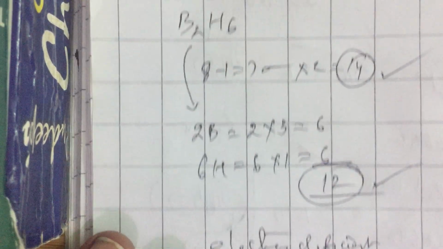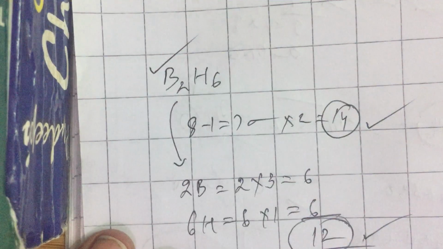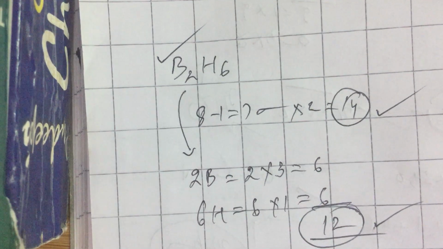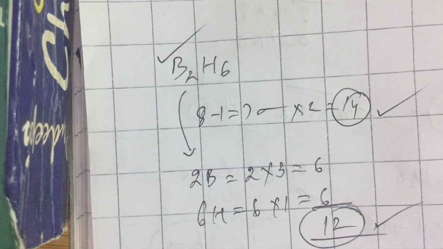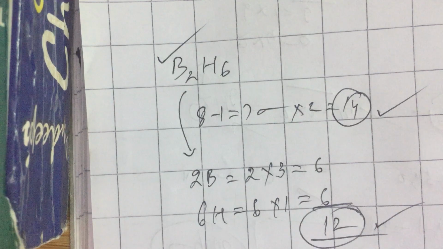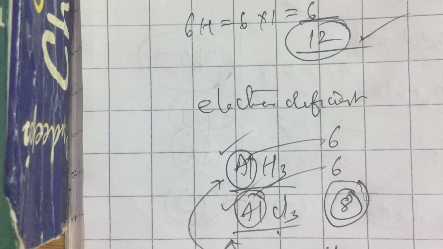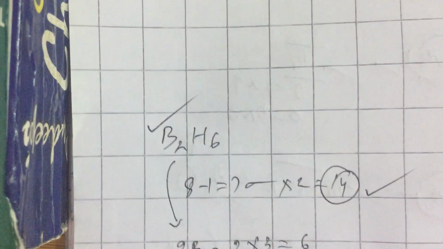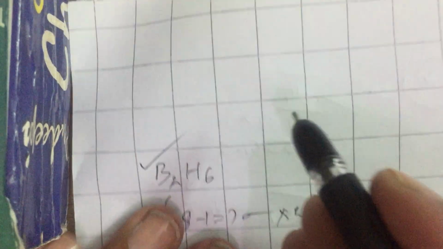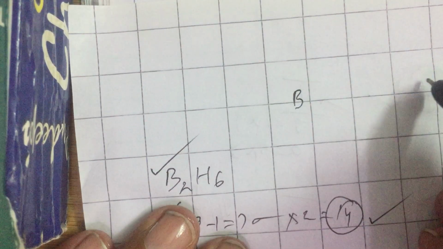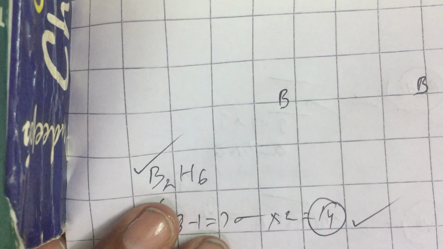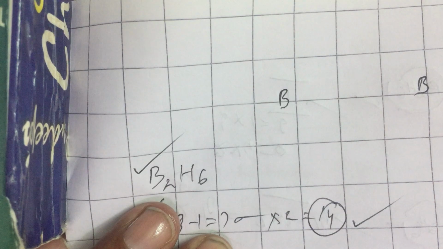Even B2H6, diborane, is electron deficient. Because the number of electrons is less, what type of bonding is there in diborane became a matter of interest. This diborane is supposed to have a strange type of bonding. Very quickly and briefly we see in diborane each boron undergoes a mixing of valence s and p orbitals in order to accommodate bonds.